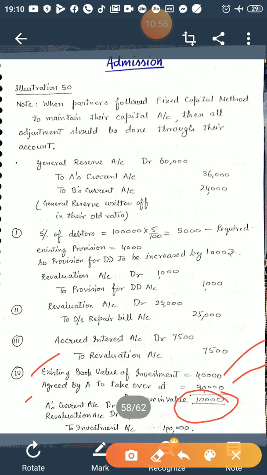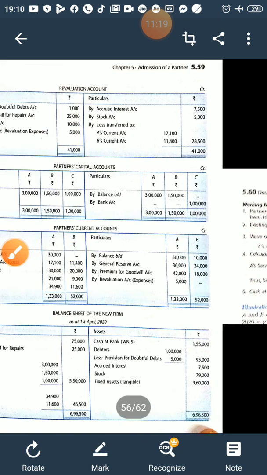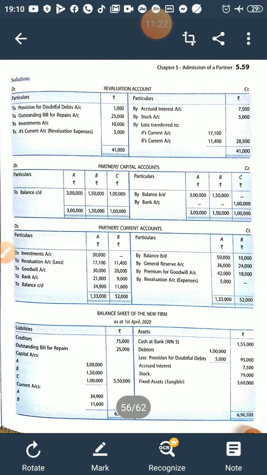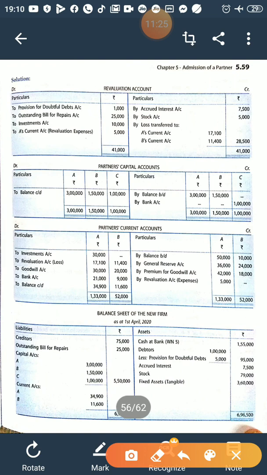So A is the receiver, so his claim will be decreasing. A's current account will be debited with 30,000, revaluation account will be debited with 10,000, to investment decreased by 40,000. Investment was having a debit balance of 40,000. After crediting it, the investment is no more in the business. So in the balance sheet there is no investment shown. You can see it, there is no investment. A's current account will be debited with 30,000 to investment, and revaluation account will be debited with 10,000 to investment, right?